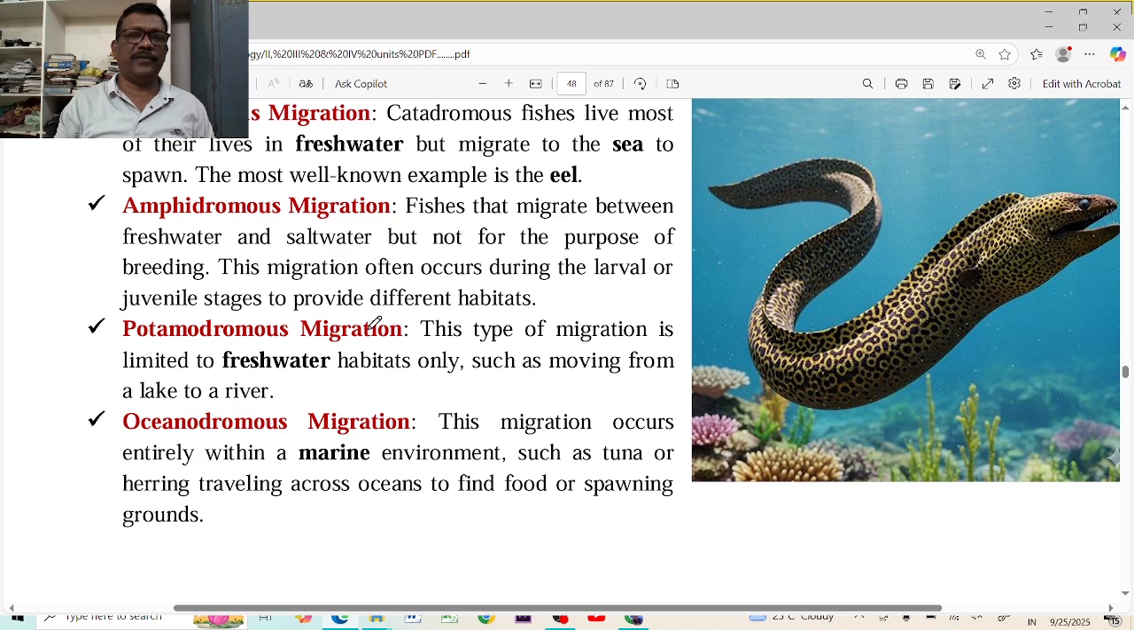Then another one is the potamodromous migration. This is restricted to freshwater habitats, such as moving from lakes to rivers, rivers to lakes. Oceanodromous migration is exclusively marine. They do not come out from the marine water. They do not enter into the freshwater rivers or lakes. Those can roam in different places in the oceans. The progeny are habituated to live in the different environments of oceans.